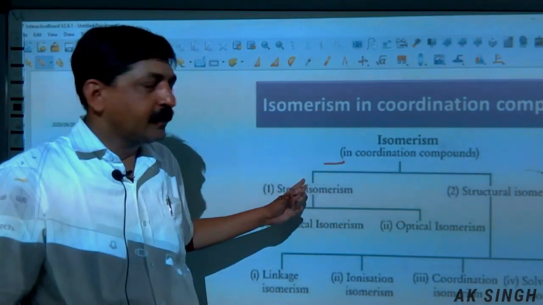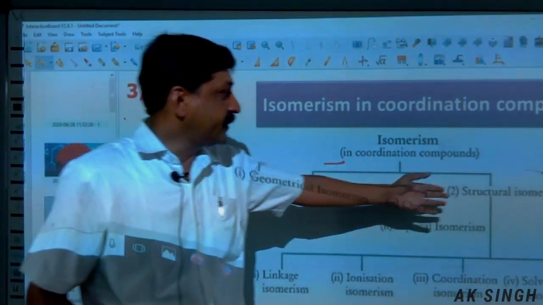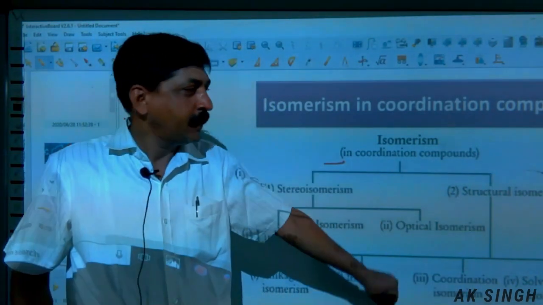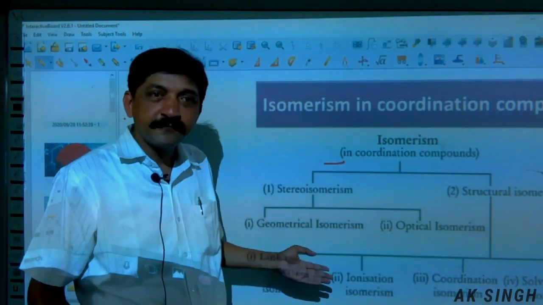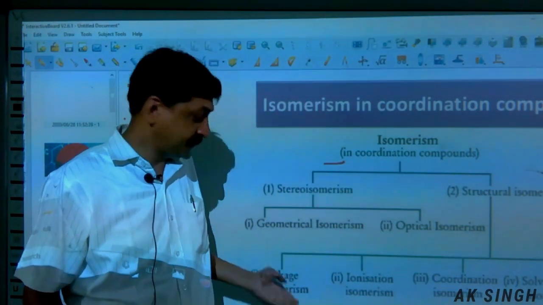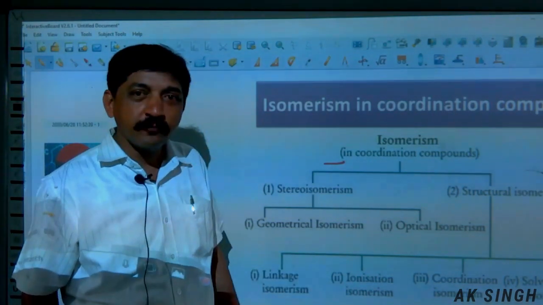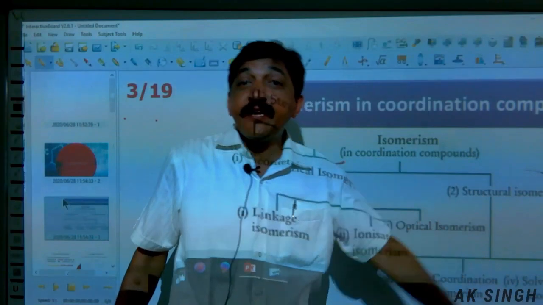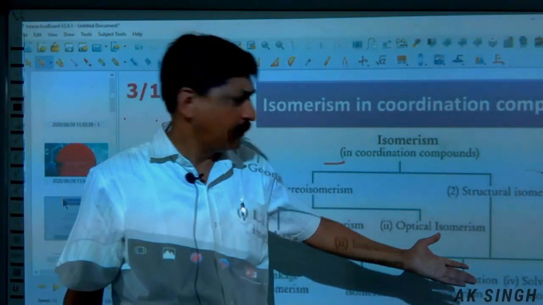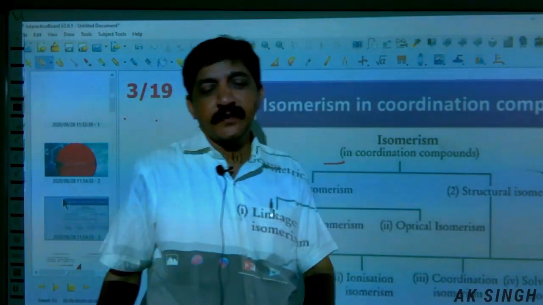One is stereoisomerism, another is structural isomerism. Structural isomers are further classified as linkage isomers, ionization isomers, coordination isomers, and hydrate isomerism, or you can say solvent isomerism.